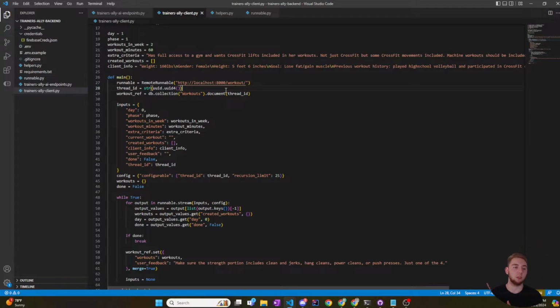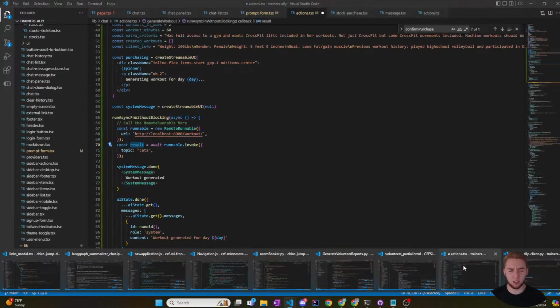So I want to be able to have multiple threads for every single personal trainer, for the different clients. So I'll have to think about how to do that. But in the meantime, I'll just do something more basic, or maybe I'll just have the thread ID be based on the user ID or something like that. I'll have to think about that. First, let me just copy these inputs and configs in.